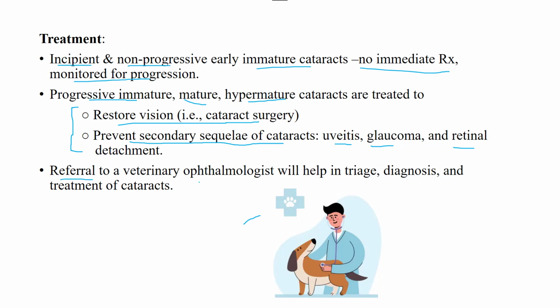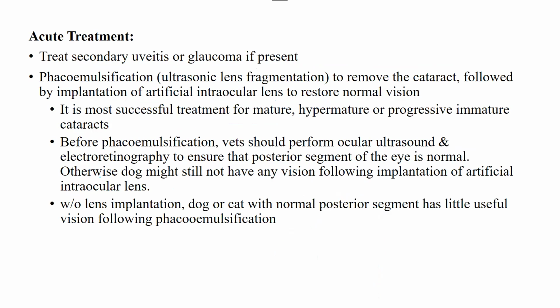Referral to a veterinary ophthalmologist will help in triage, diagnosis, and treatment of cataracts. This is very important because this disease is not going to be treated by a general physician. If you have diagnosed it, you just send it to the veterinary ophthalmologist, board certified veterinarians, to do the confirmation and then treat the situation accordingly. Acute treatment includes treating secondary uveitis or glaucoma if present, so you have to see the underlying cause also.